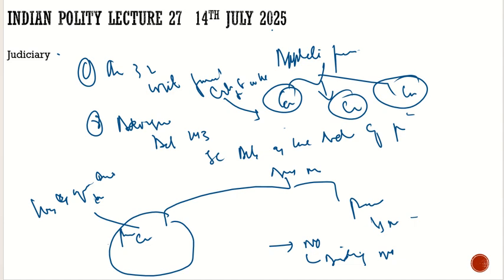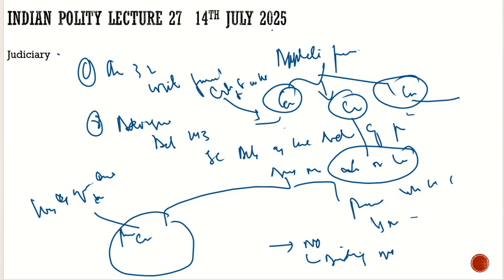This applies if the case is related to the constitution, criminal justice, or civil justice. But with respect to criminal justice, if the punishment is the death penalty or life imprisonment, for that you don't need the certificate of the High Court. For the rest of the cases, you need the certificate of the High Court. Now the question may come to your mind, what if the High Court refuses to give the certificate? What will happen to them? For that, we have Article 136.